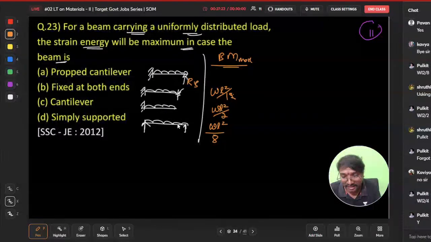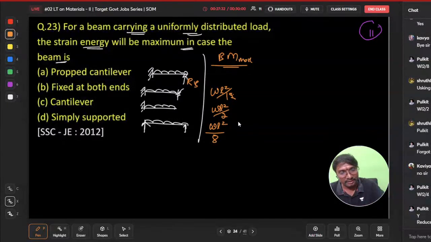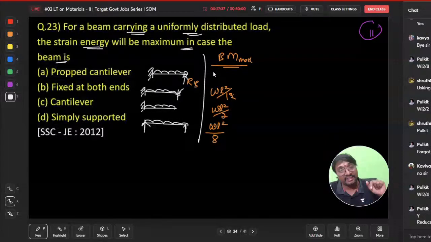Obviously it will be reducing the bending effect, so it will be lesser than that of this cantilever. Okay, that is fine. So even if you don't remember, you can identify that its bending moment is lesser than that of the cantilever bending moment only.